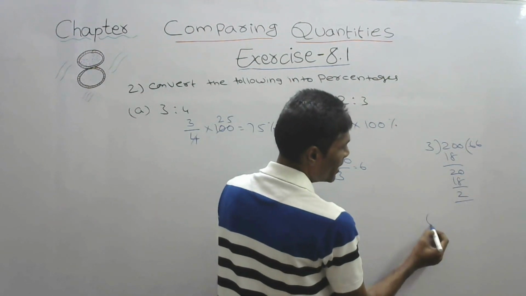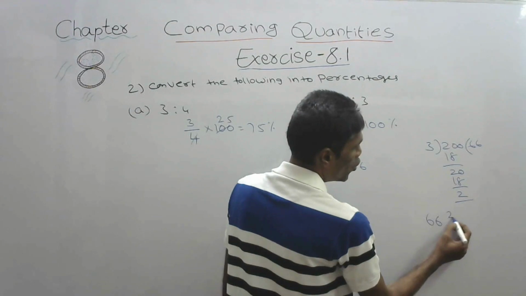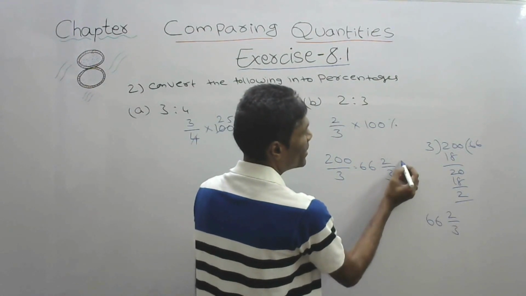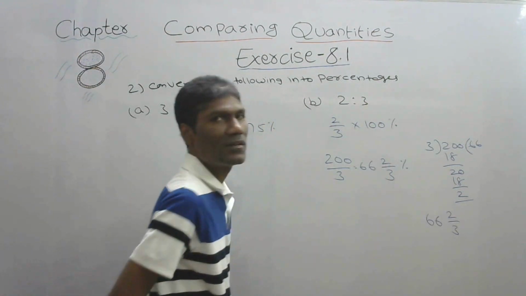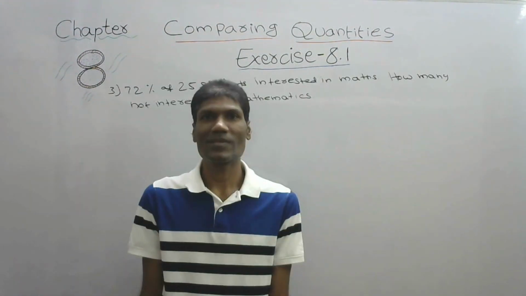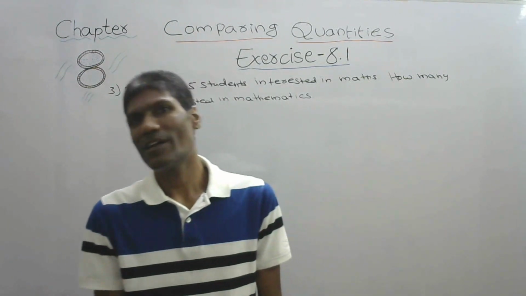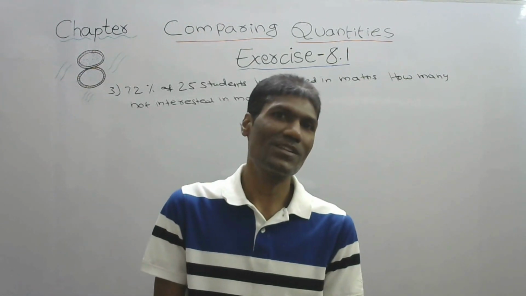So this can be written as 66 2 by 3%. Simple.